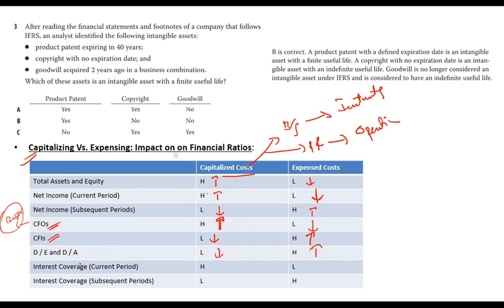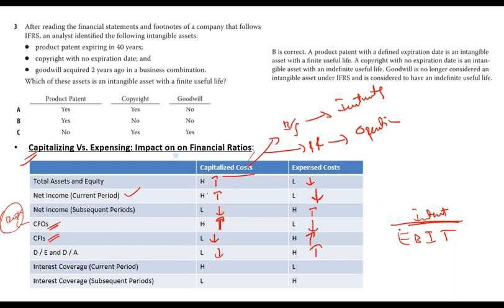And here it is the opposite, higher. Interest coverage in the current period: what is interest coverage? Interest coverage is EBIT, earnings before interest and tax, divided by interest. So your income here is higher. If income is higher in the current period, then overall interest coverage should be higher.